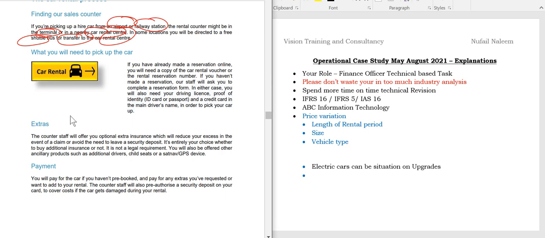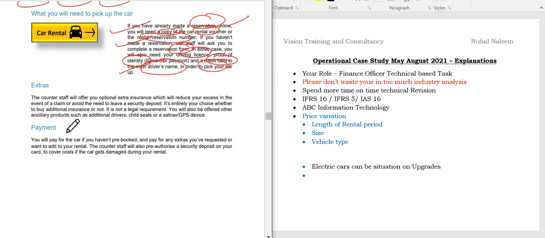What you will need to pick up the car: if you have already made the reservation online, you need a copy of the car rental voucher or rental reservation number. I think that's possible. If you haven't made a reservation, our staff will ask you to complete the reservation form. That's also good. In either case, you will need a driving license, proof of your identity or the passport, and a credit card in the main driver's name at pickup. So that's very good, I can say.